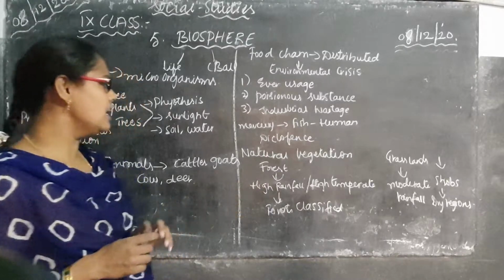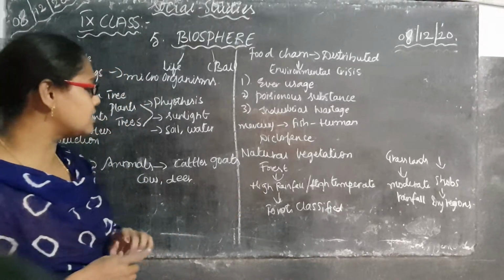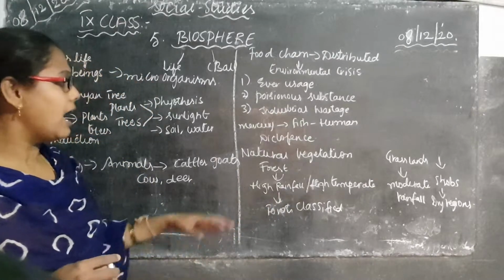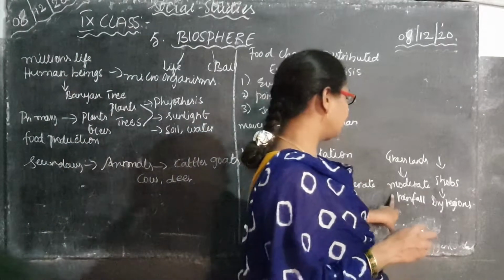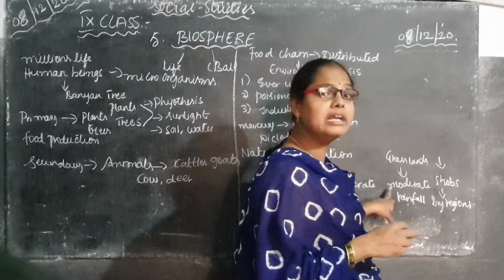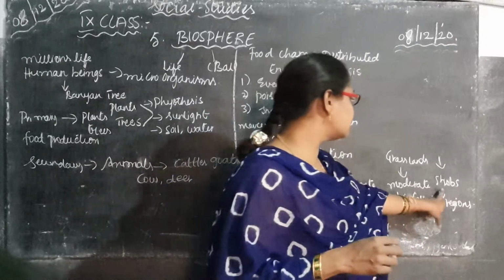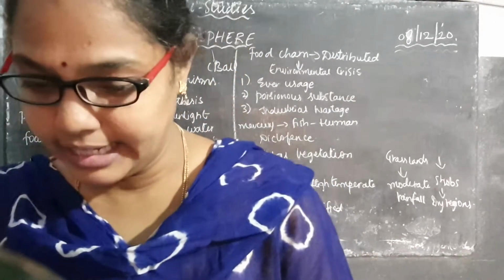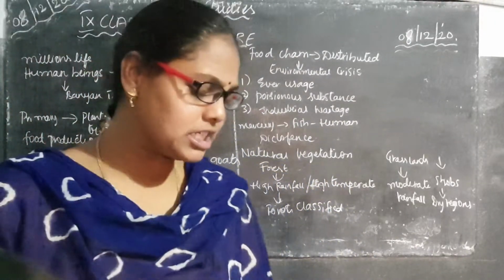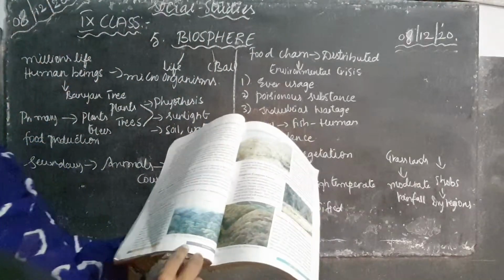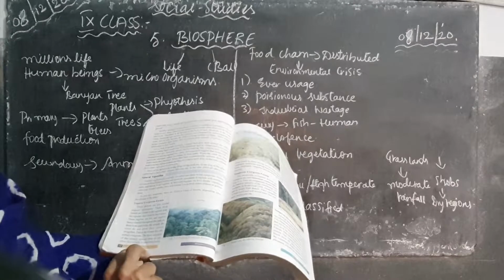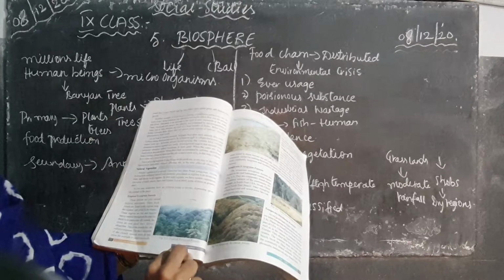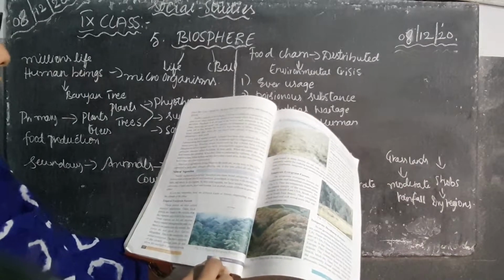Next, coming to natural vegetation. Forests grow with high rainfall and high temperature, grasslands grow only under moderate rainfall, and shrubs grow in dry regions. So children, please open your textbook and see natural vegetation, the picture on page number 52: tropical evergreen forest.